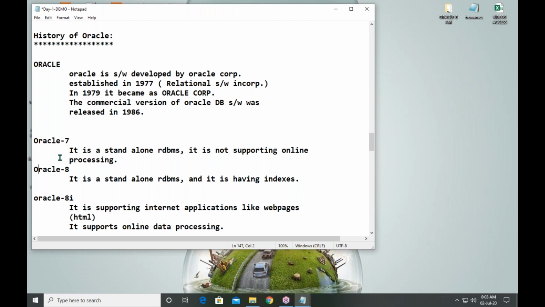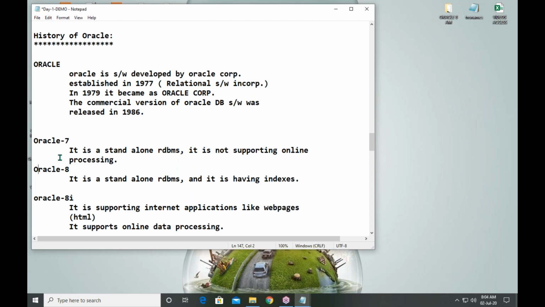But in the case of 7 and 8, it is not directly saved. What will happen? Your system and server both should be connected through LAN, MAN or WAN. Whatever it is, both should be connected through wire. Then only is it possible to store the data in the server.